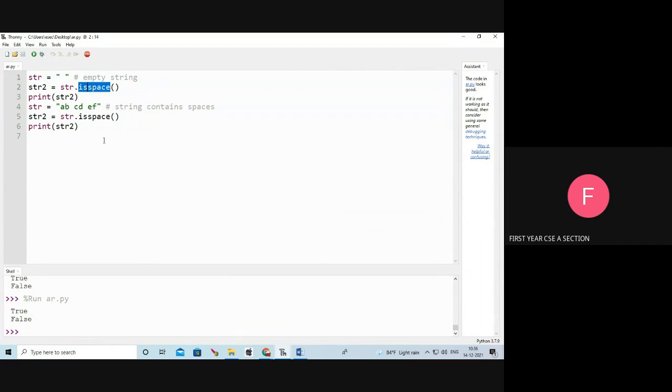See the output. Next, here str equal to ab space cd space ef. No, because there is space, but there are some characters also. A, B, C, D, E, F are there, so it returns false. Only white space means it returns true.